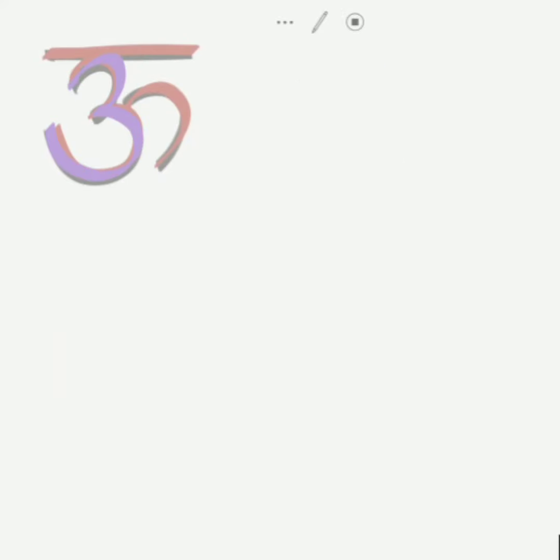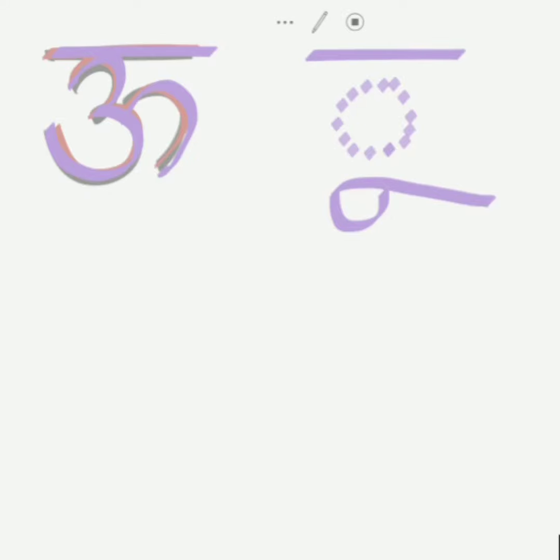Which is the second oo. And if the dotted circle is Vyanjan, the oo is written as a curved line towards the right side below the Vyanjan.